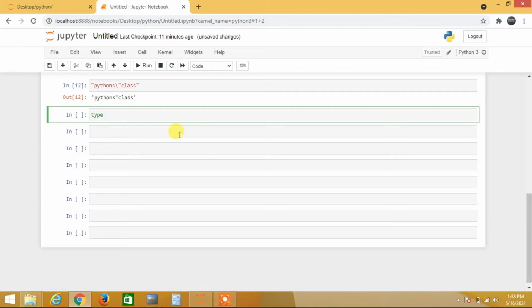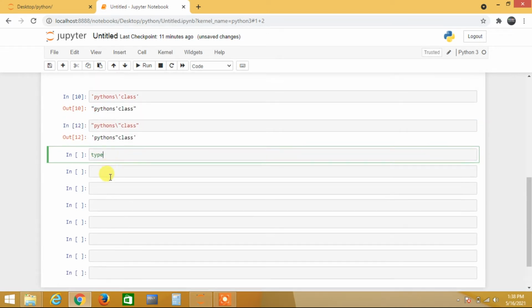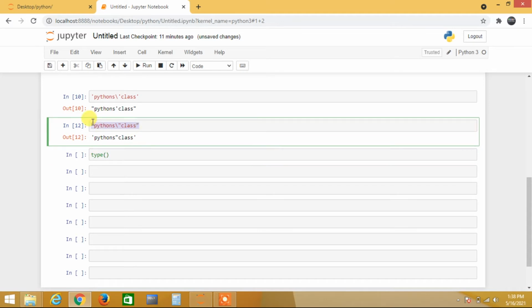I told you when I was explaining about the Python programming language, Python has some inbuilt functions, some inbuilt code which helps to write, analyze or do calculations. Python has that much benefit for us. So type is an inbuilt function. I take that inbuilt function and check, this is my data, right?